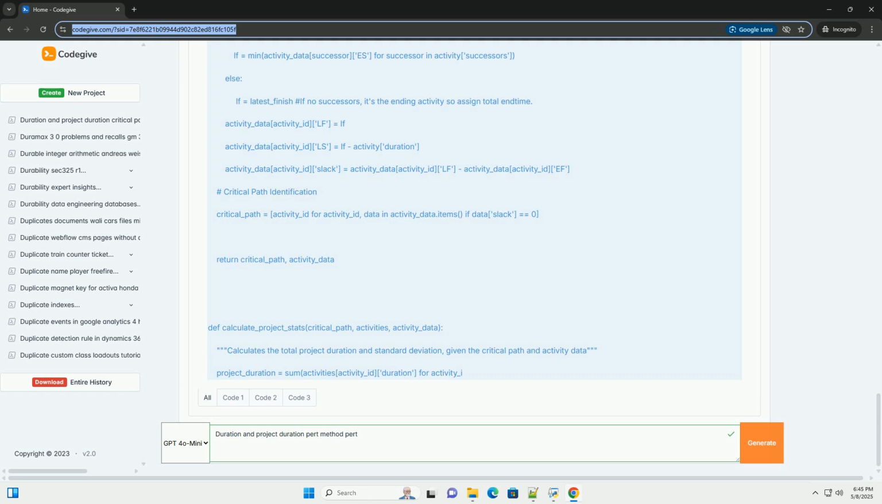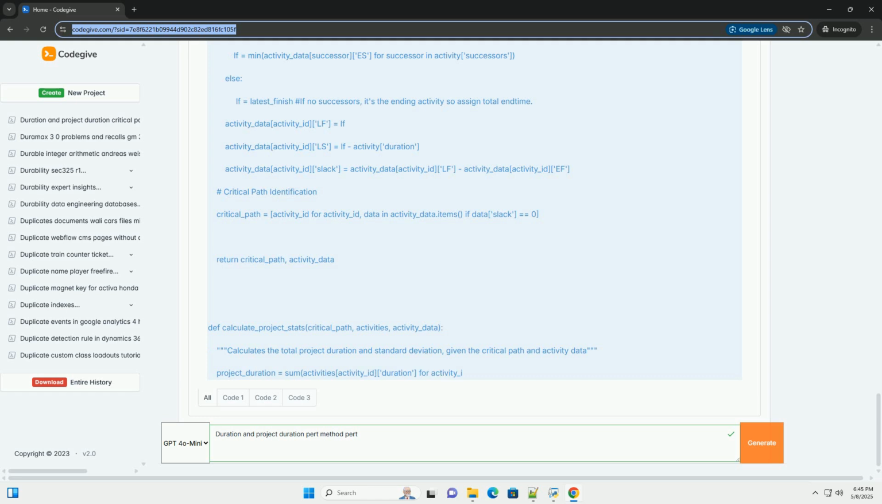2. Calculate the Z score. 3. Look up Z equals 1.25 in a Z table. The value is approximately 0.8944. 4. Interpret the probability. The probability of completing the project within 35 days is approximately 89.44%.